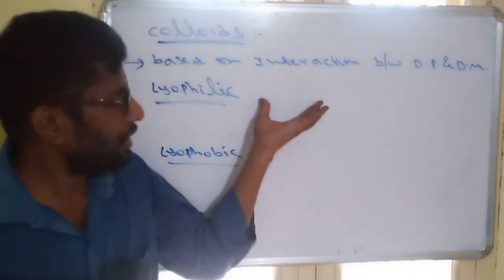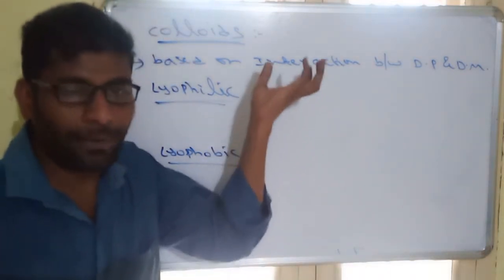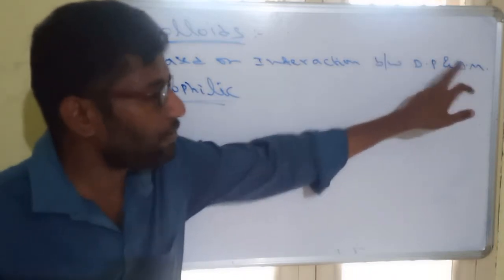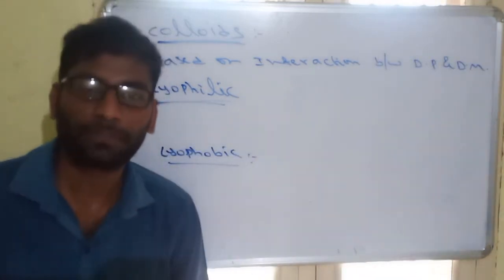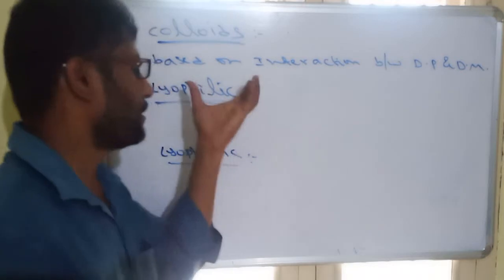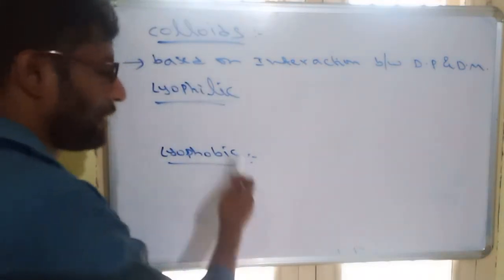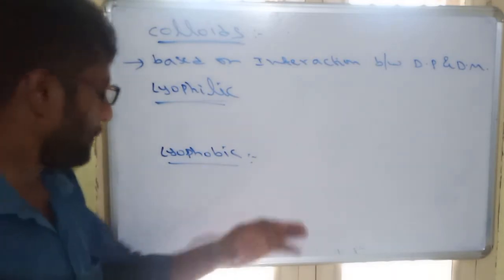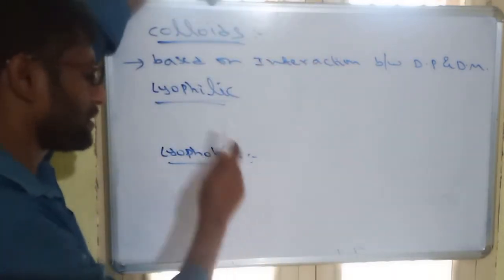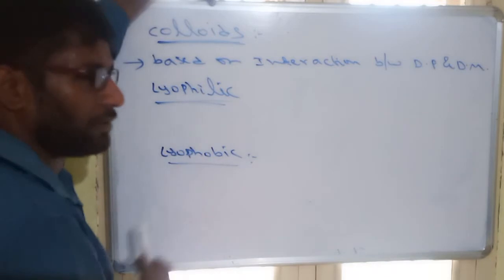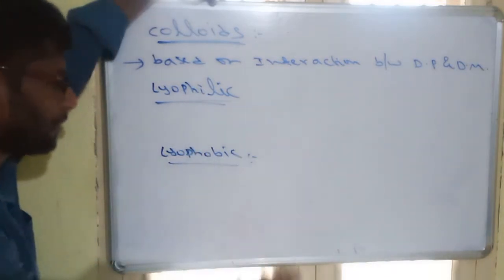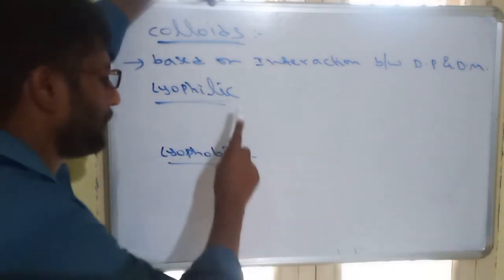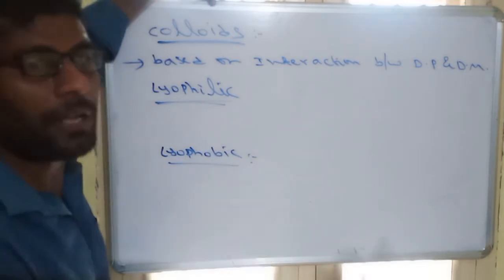So why are these highly stable? Already told, yes, strong interactions between the dispersed phase and the dispersion medium. Due to the strong interactions, the colloid is highly stable, whereas due to weak interactions, it can be easily removed. So lyophobics are unstable, lyophilics are more stable, and lyophilics are reversible in nature.